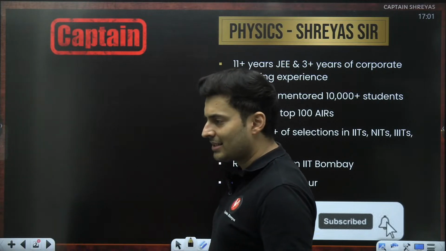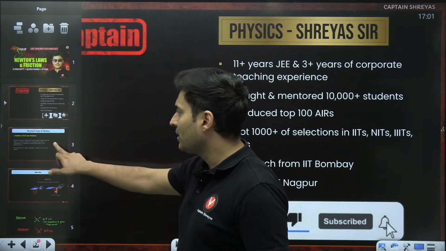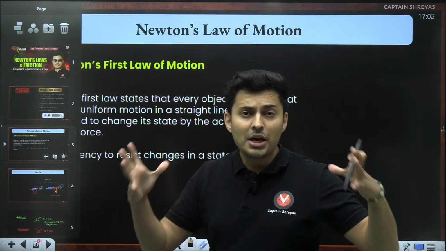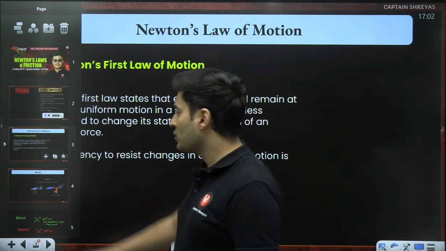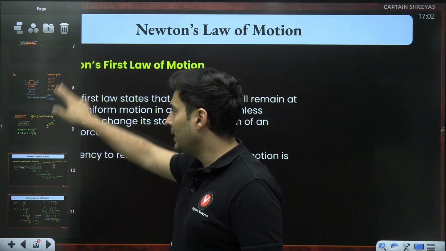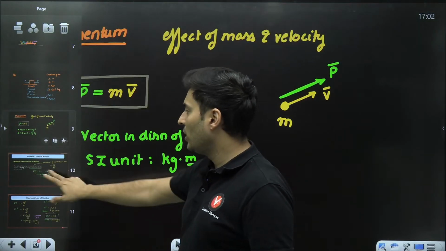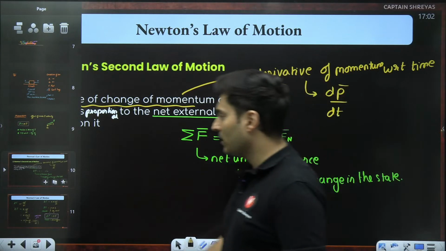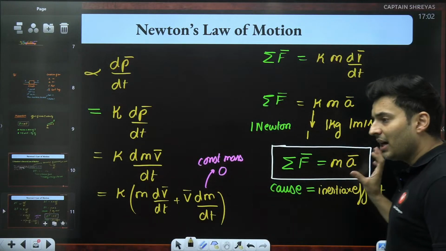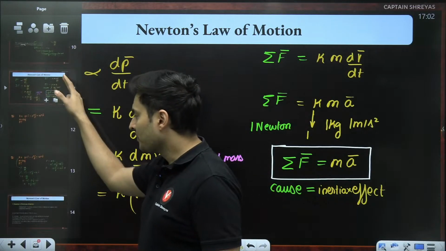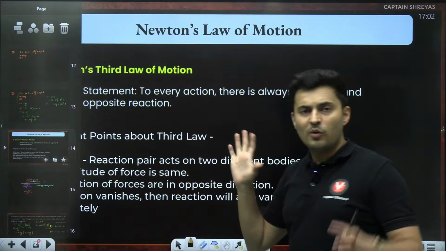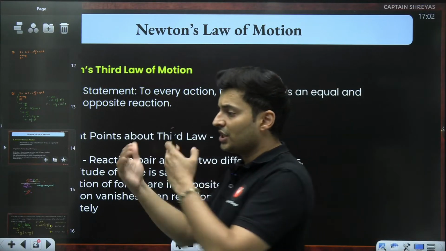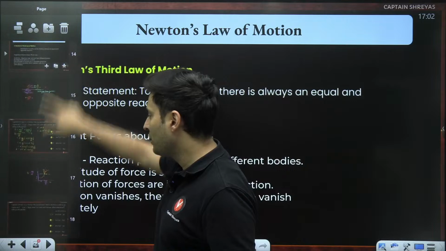So let's begin with the class and let's do a quick recap of what we did last lecture. In the last lecture, we have seen Newton's first law of motion, which is the law of inertia, where the body maintains its state of whatever it was doing before. It continues doing so even later on. We have seen momentum, which is mass into velocity. Then Newton's second law, where the sum of all the forces acting on a system gives you the mass into the acceleration when the mass is constant. And then we have also seen Newton's third law, where for every force you apply, which is an action, there is a reaction on the other body, but they don't cancel out each other. We have seen all of this.